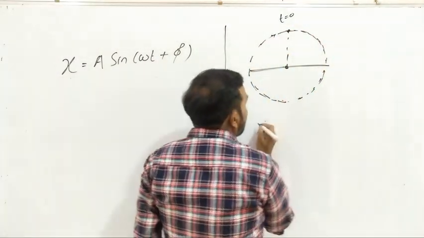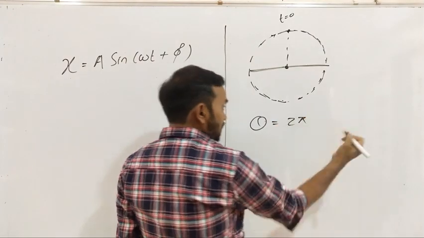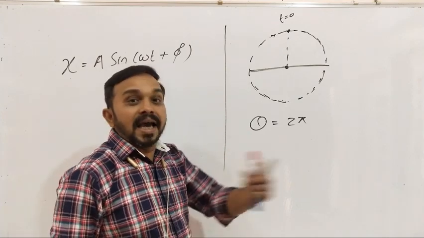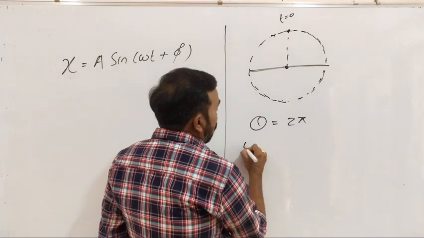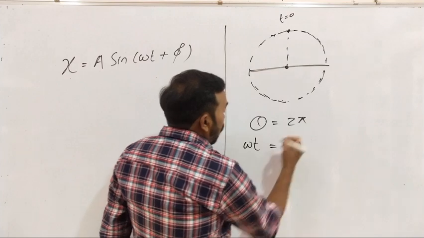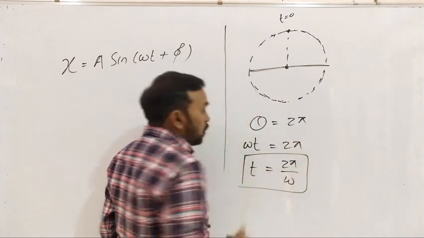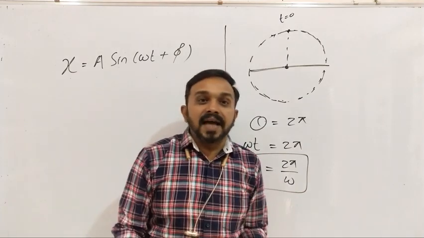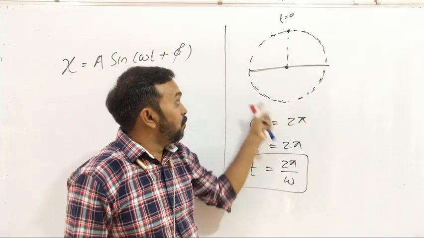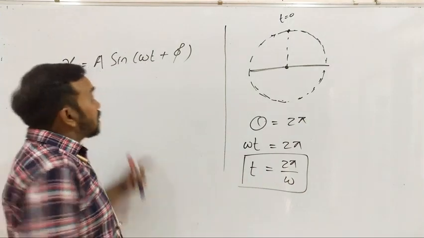In completing one circle the angular displacement of the particle theta is equal to 2 pi. Yes, it is 360 degree, 2 pi. Now from the concept of the circular motion, theta angular displacement can be written as omega into t, angular velocity into time. So that gives you 2 pi, or the time t is equal to 2 pi by omega. So t equal to 2 pi by omega is that time in which the projection comes to original position or the particle completes one circle.